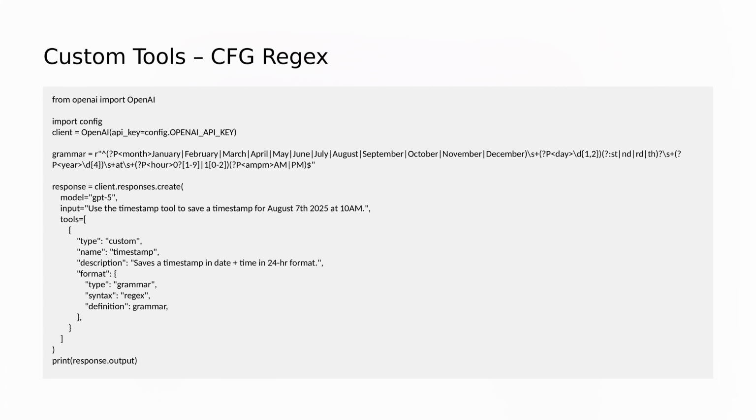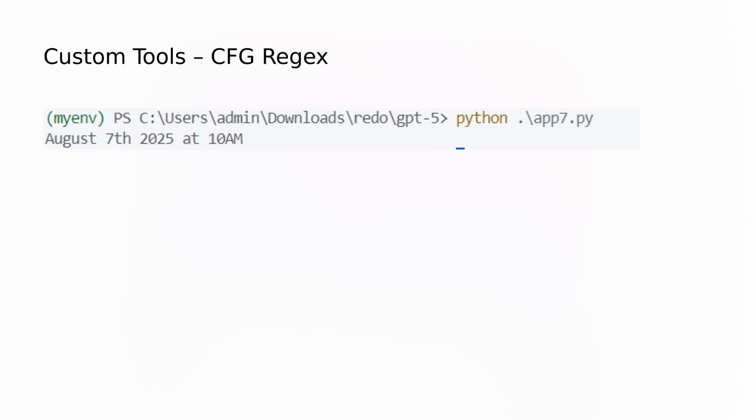This example defines a custom timestamp tool constrained by a regular expression or regex grammar. This says that a valid output will follow a pattern like month, day, year at hour, AM, PM, for example, August 7th, 2025 at 10 a.m. The code then prompts the model with, use the timestamp tool to save a timestamp for August 7th, 2025 at 10 a.m. And as expected, the code outputs a timestamp matching that regex pattern.